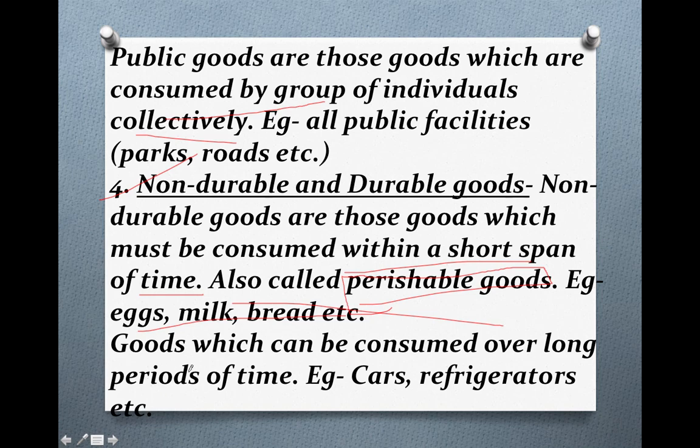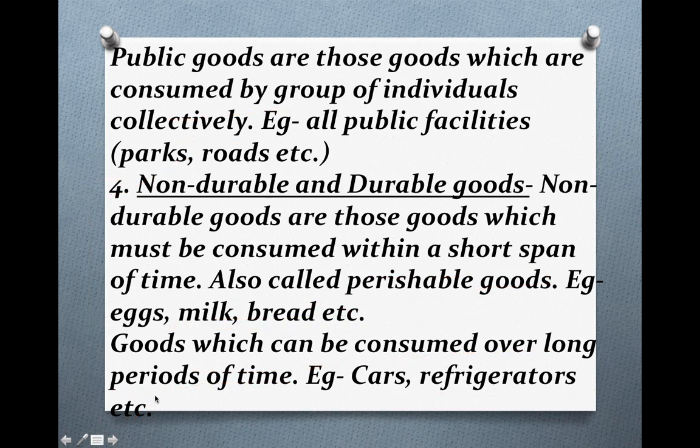While durable goods are those goods which can be consumed over a long period of time, means they will not get destroyed, or they will not get stale, they will not get rotten, they will not get broken. So that can be consumed over a long period of time, like cars, refrigerators. It is not that you have to use within 1 or 2 days. You can keep those products for a long period of time, while these products you need to consume very fast, within 1 or 2 days, otherwise they will get stale or not fit for consumption. So I hope you must have got the meaning of non-durable and durable goods.